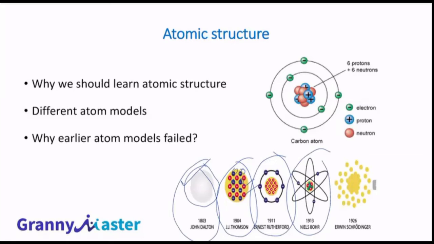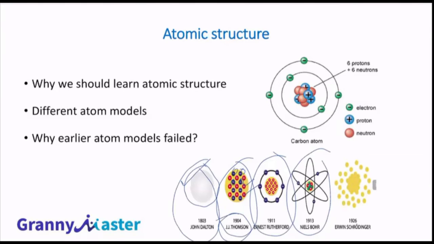Because at that time, the existence of neutrons was not clearly established. Scientists knew that in addition to protons and electrons, some more particles were there, but they couldn't identify what kind of particle it was, or what the nature of that particle was. That came only in the 1930s when James Chadwick discovered the neutrons. But during that time, in 1904, J.J. Thomson put forward his model, which is a plum pudding model. In that model, the electrons are like plums in a pudding made up of protons.